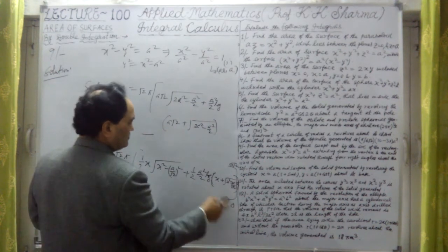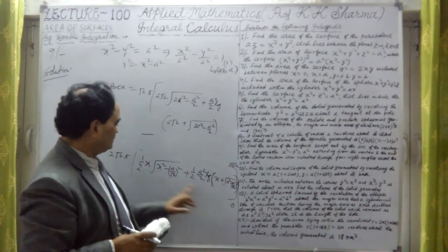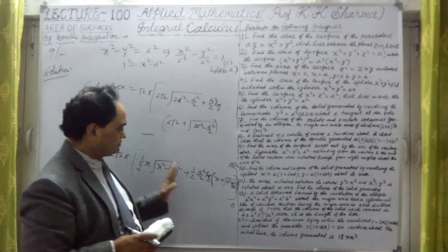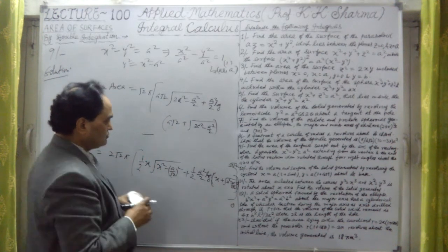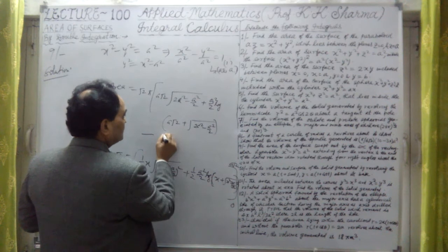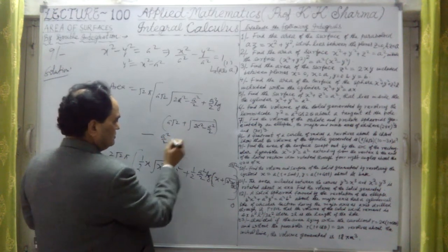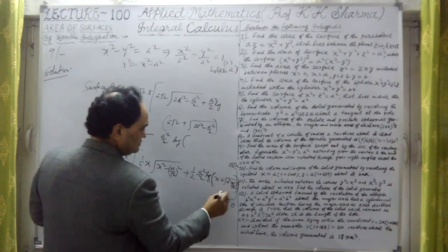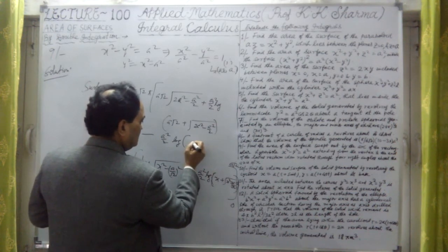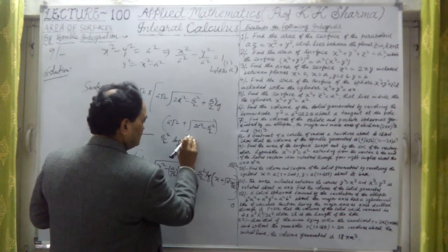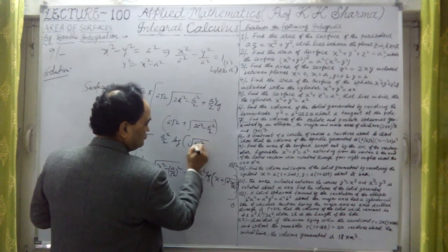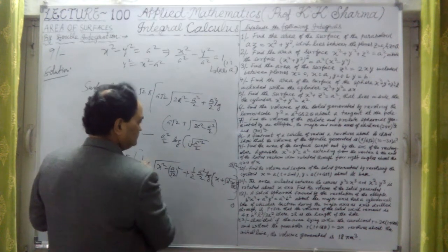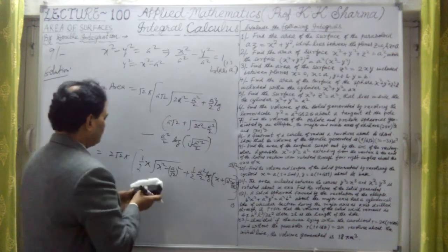If I substitute the lower limit 0, this value will be 0, because this is x into something, so 0 into something is 0. Now only this log value will come out. So this is a square upon 2 here. Now this is log, it is 0, this is minus sign, under root of a square minus a square upon 2. This value will be there.